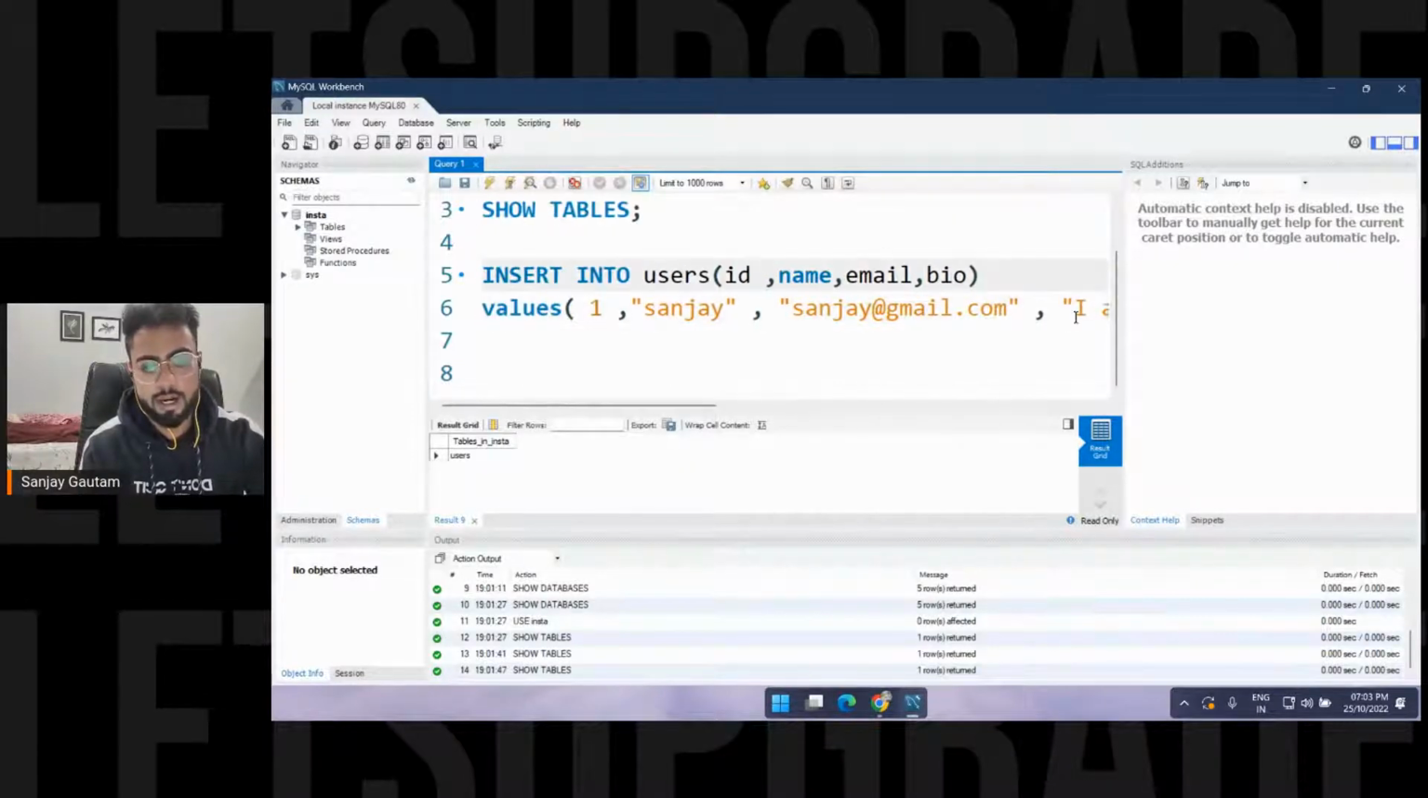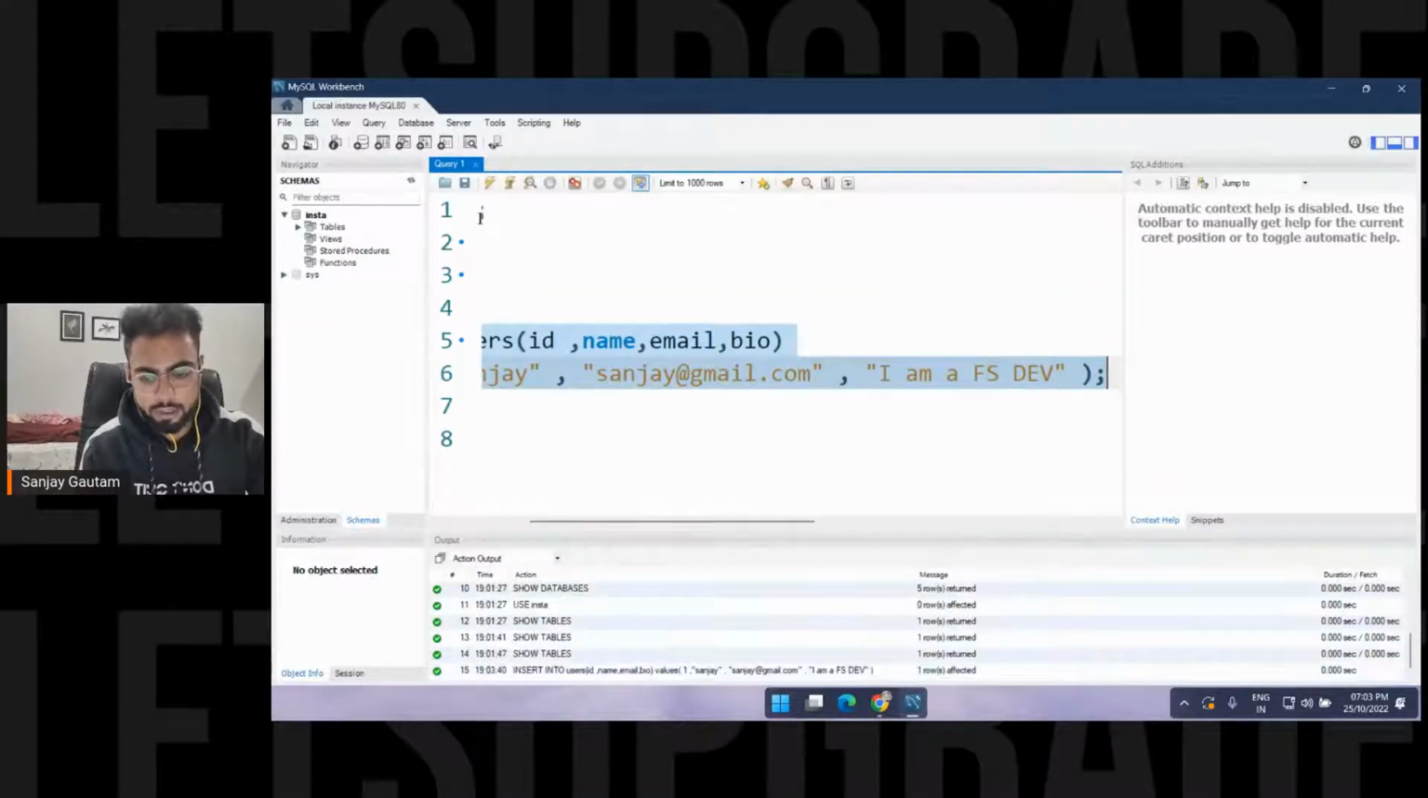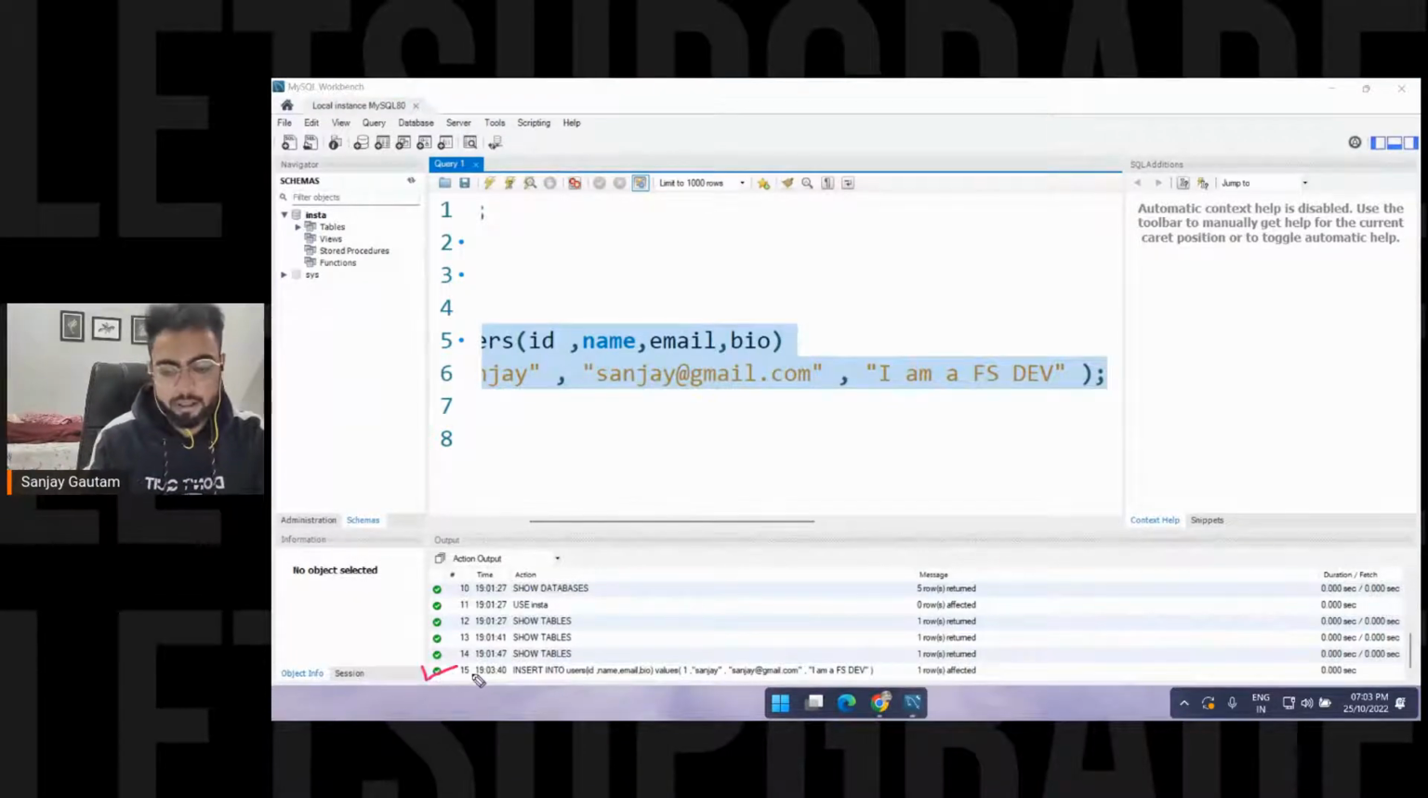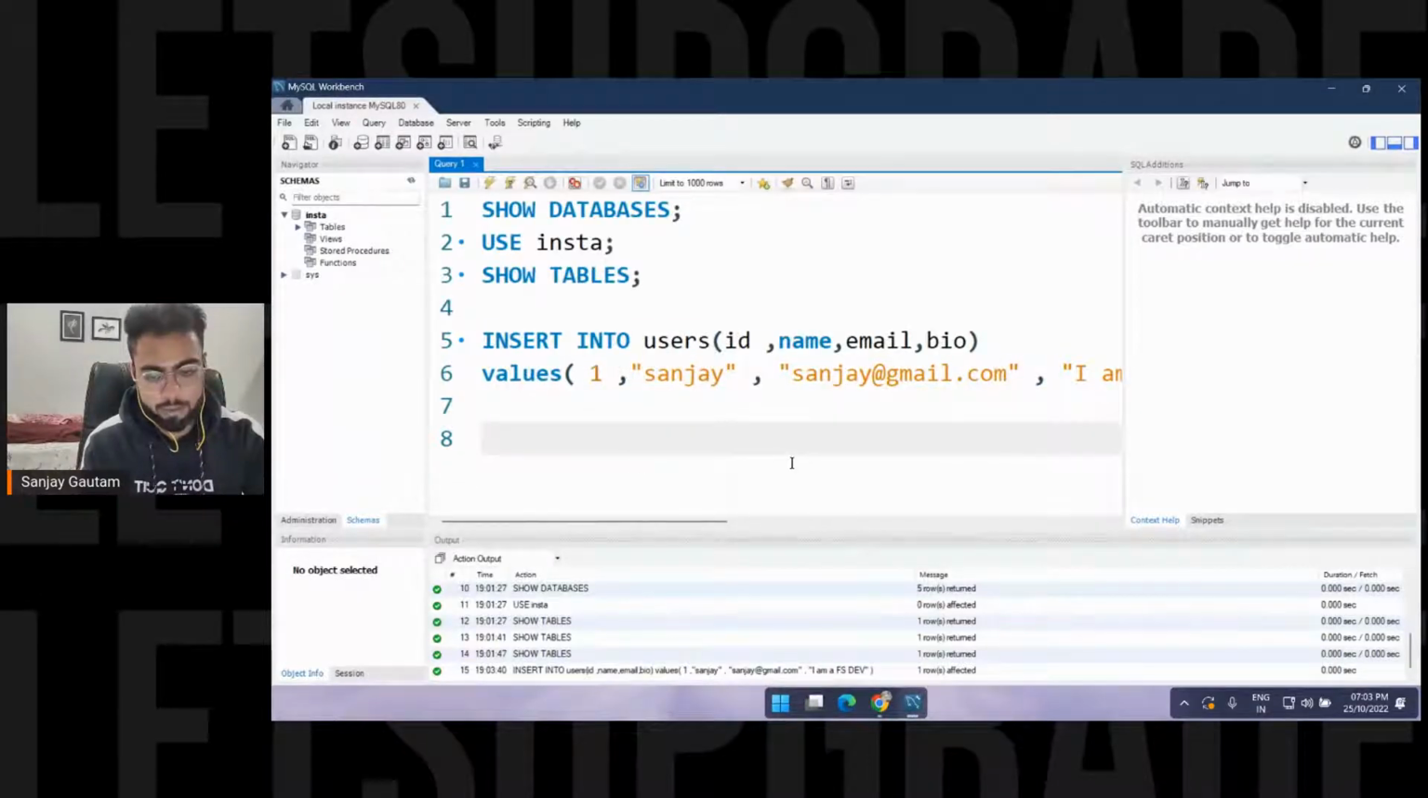So this is the command I just want to execute. I'm just going to select this whole thing and click on this electricity icon. So you will get this output here. If you get this tick here, that means your data is added successfully. Let me just go through this command one more time so it will be more clear to you.